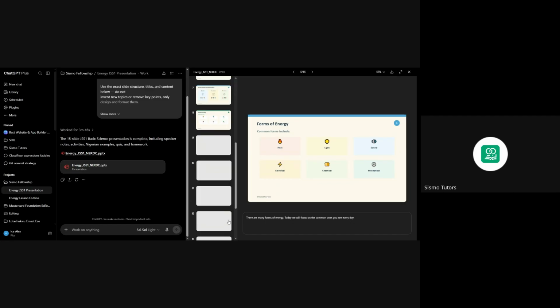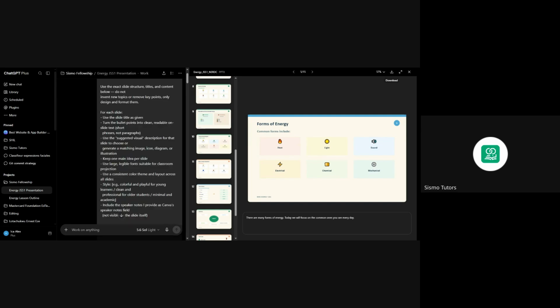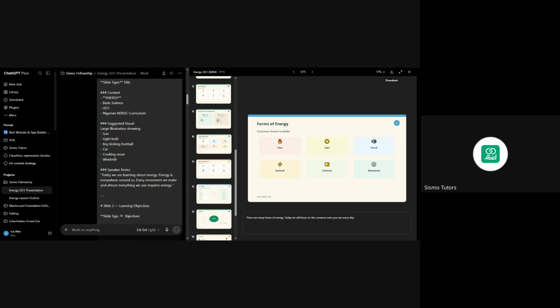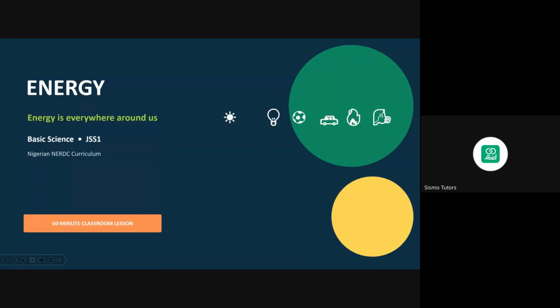Okay, so let me open up the file and share my screen as well. Then we could compare to know the one that you prefer. But I think it still boils down to the prompt. I think this prompt didn't include things about the visuals it's going to make use of. Yes. All right. Okay. So that said, you could see energy is everywhere around us.